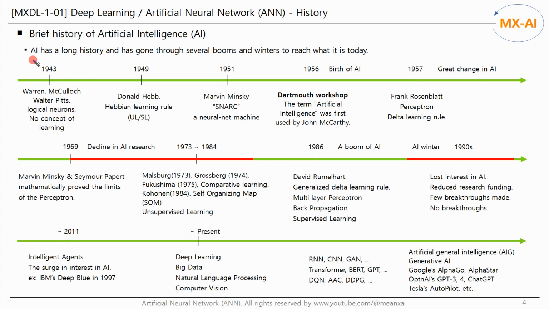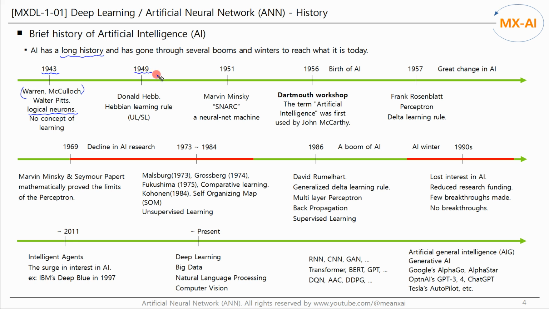Now let's take a brief look at the history of AI. AI has a long history and has gone through several booms and winters to reach what it is today. The first paper to approach artificial intelligence through neural networks was Warren McCulloch's A Logical Calculus of the Ideas Immanent in Nervous Activity, published in 1943. They introduced the concepts of logical neurons and neural networks. At that time, the logical neurons had no concept of learning and only had instinct to operate as they were created.